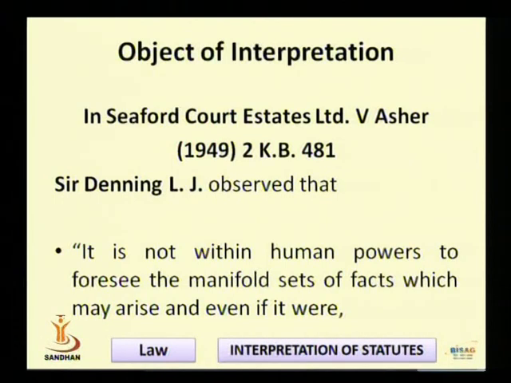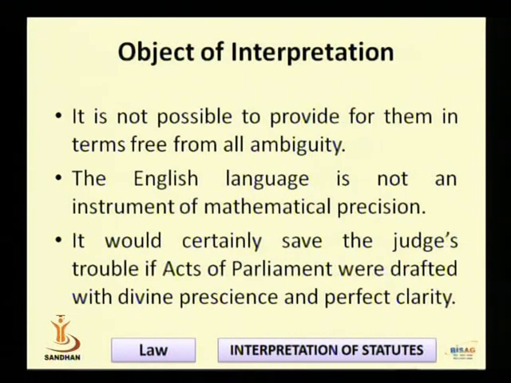It is the judgment of 1949, 2 KB, King's Bench, page number 481, observed by Lord Denning L.J. He observed that it is not within human powers to foresee the manifold sets of facts which may arise, even if it were.